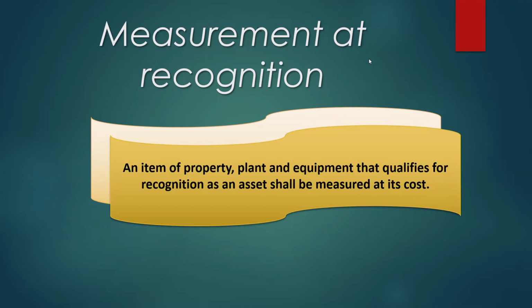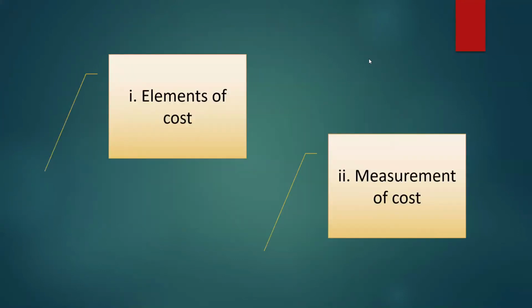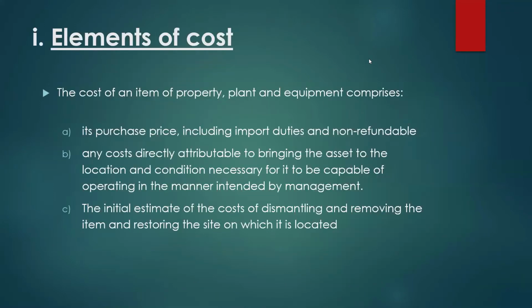An item of property, plant and equipment that qualifies for recognition as an asset should be measured at its cost. Next. Under measurement at cost, recognition jadi dua, iaitu element of cost and measurement of cost. Under element of cost, the cost of an item of property, plant and equipment comprises. Ini cost yang ada dalam PPE lah.